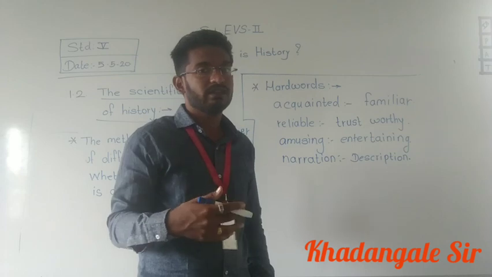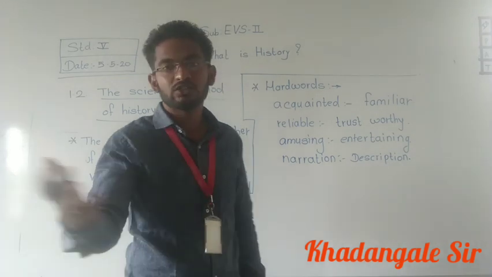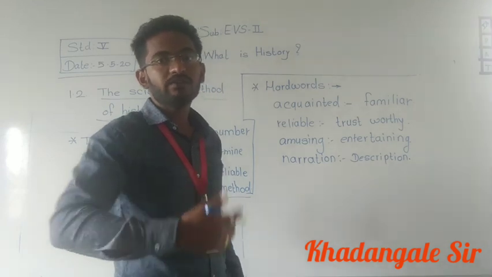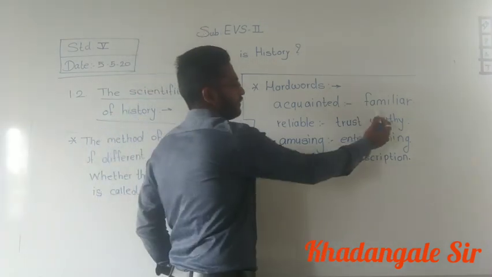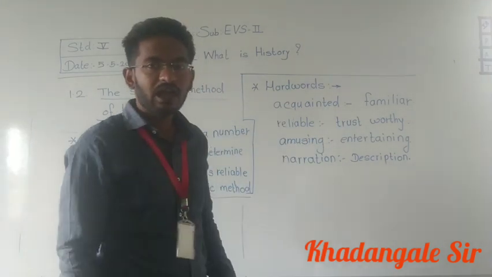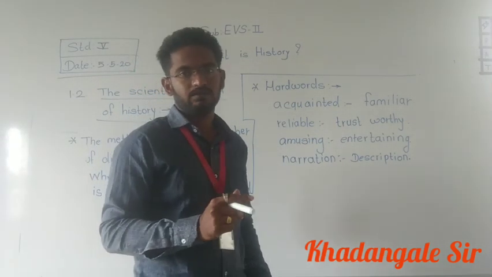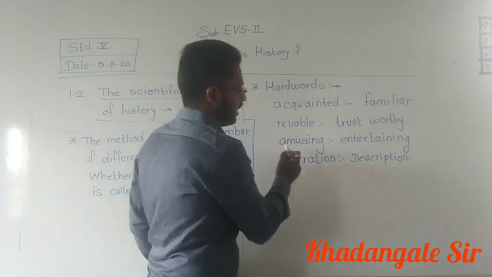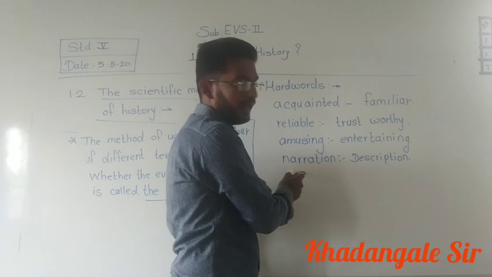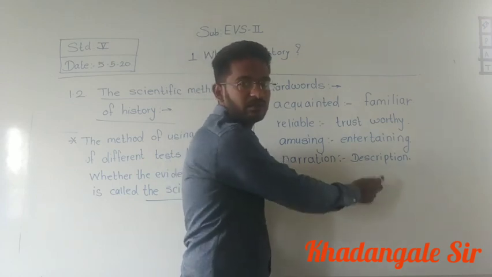Then after 2-3 days you will be familiar with the other students and new teachers. So familiar means acquainted. Reliable means trustworthy. Amusing, entertaining. Narration, description. Okay?